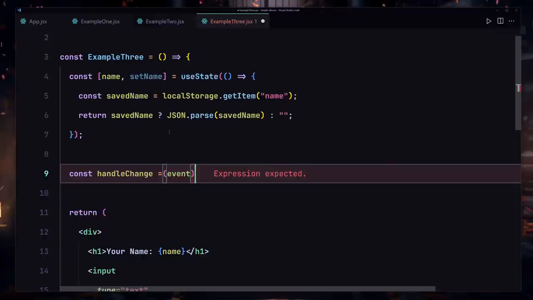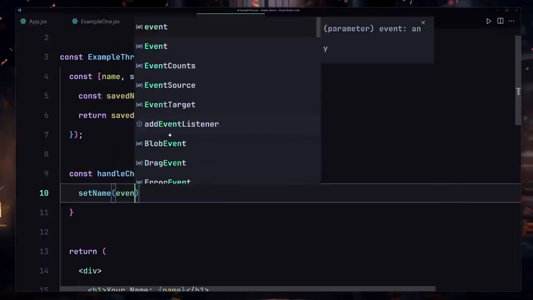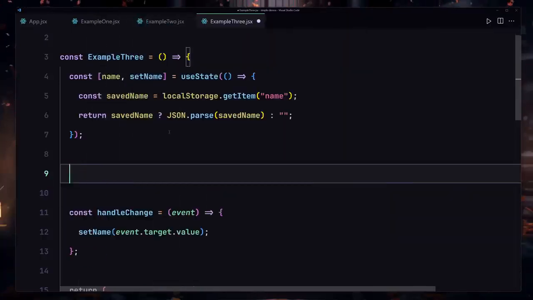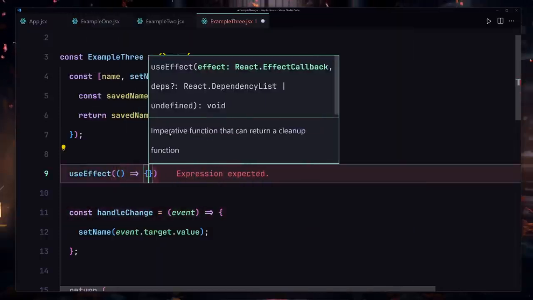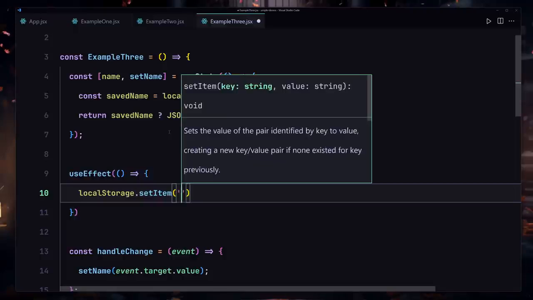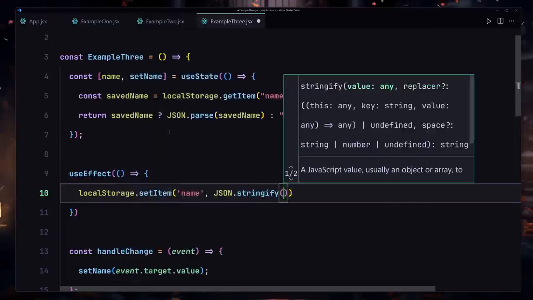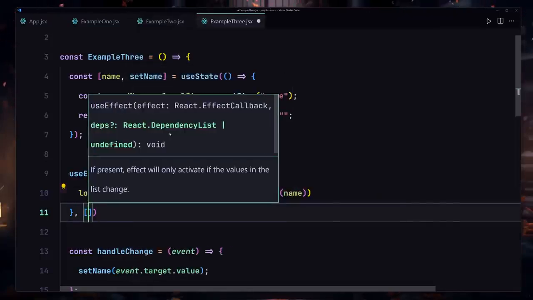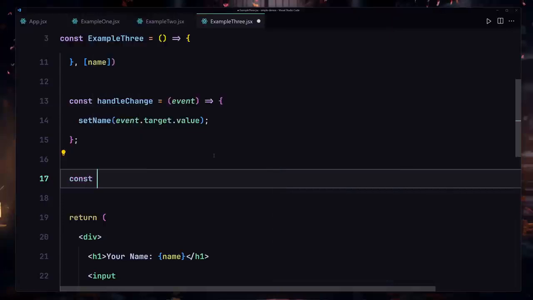It's going to take an event, and inside this function we're going to be setting the name to event.target.value. Now I'm going to also use the useEffect. So whenever our component first renders, in that situation we just want to set our item, which will be name, and we want to provide our JSON.stringify inside there and provide our new name to there. Okay, so I'll also provide a dependency array, and for the dependency array we are going to be providing name.